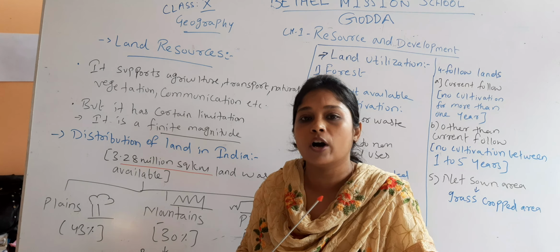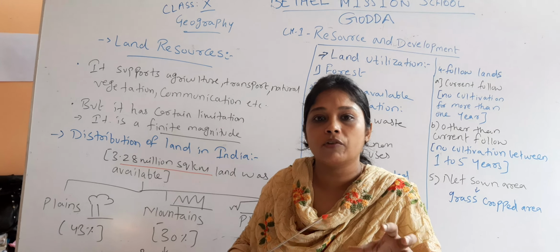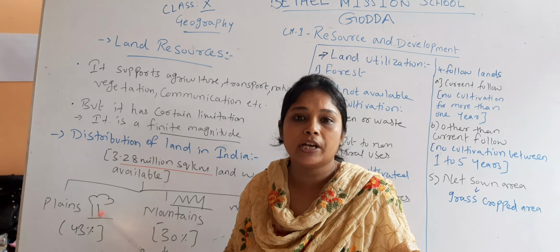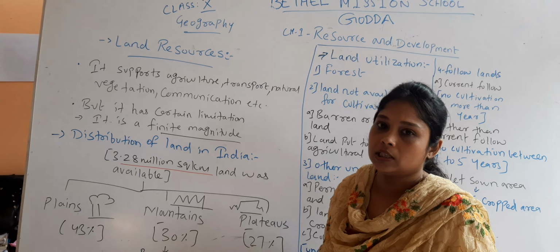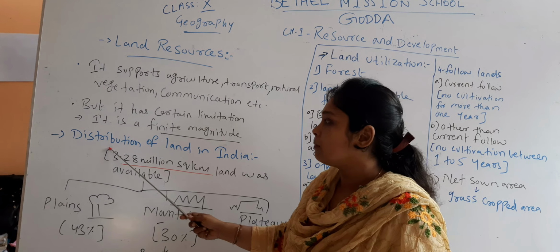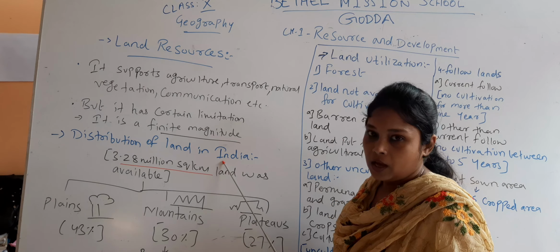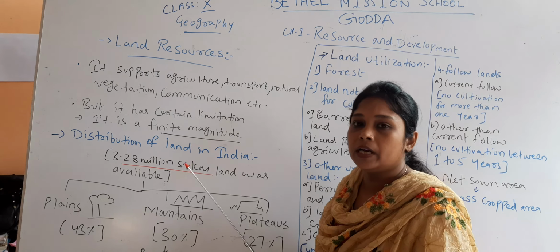जितना है उतना ही वो available रहेगा. We cannot reduce it or we cannot extend it because it is a finite magnitude. Now when we are talking about the land resources, we will see what the distribution of land resource in India is. How much land is available in India?